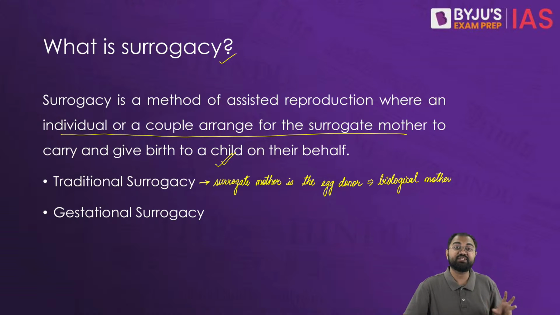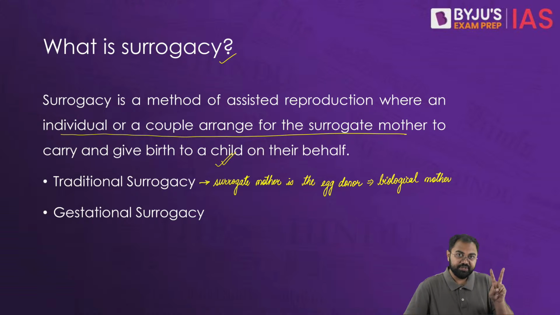And then there is gestational surrogacy. Gestational surrogacy is the more common form of surrogacy in today's world. In this scenario, the child is not genetically related to the surrogate mother. Instead, the embryo is created using the egg from the intended mother or an egg donor, and the sperm is taken from the intended father or a sperm donor.